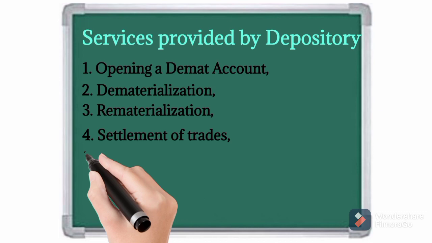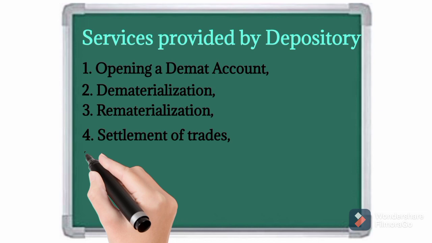Next, the fourth service provided by depository is settlement of trades. So buying of securities, selling of securities, such kind of trades and transactions take place at stock exchanges. After a transaction takes place, what will we do? Settlement of trade.